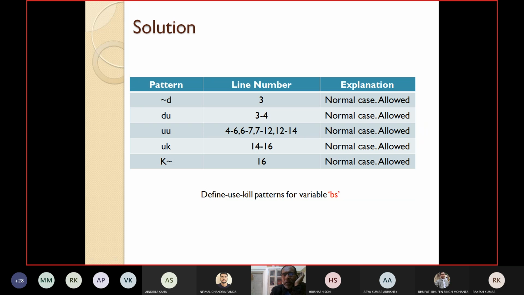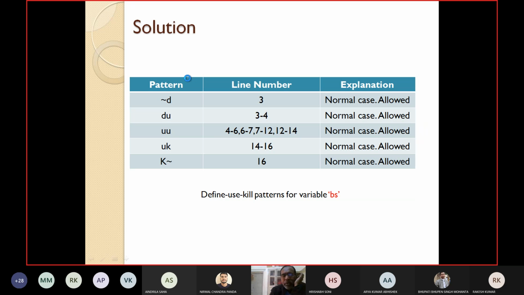So for the variable BS, no problem, we have seen all the possible combinations. The ones we have not done, like UK, KU, etc., are not relevant here. That's why you have not written those patterns here.